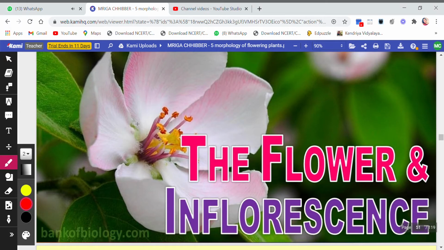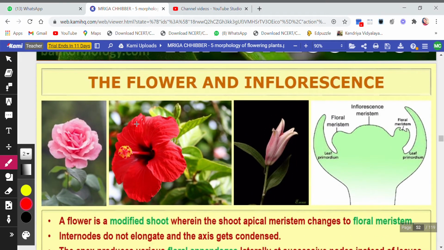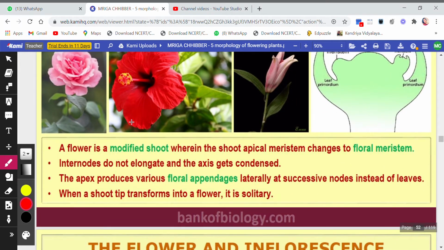The next topic that we are going to do is the flower and the inflorescence. So let's begin with the topic. Now here we see flower is a modified shoot. Now this is very interesting. See, what is a flower?